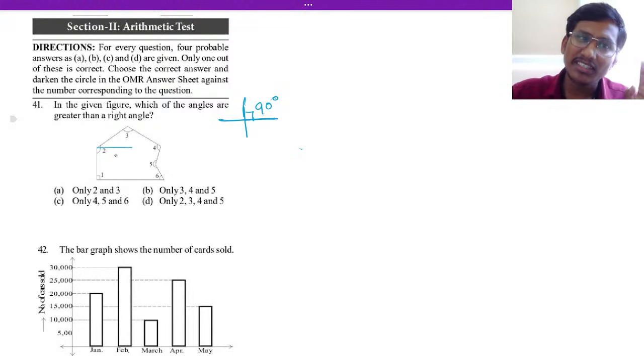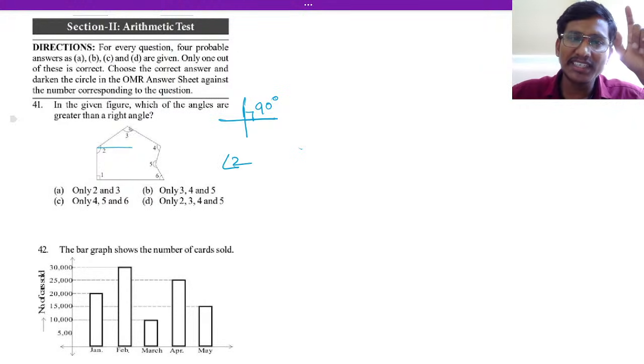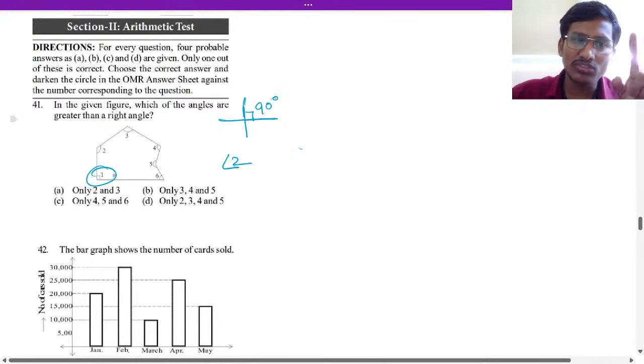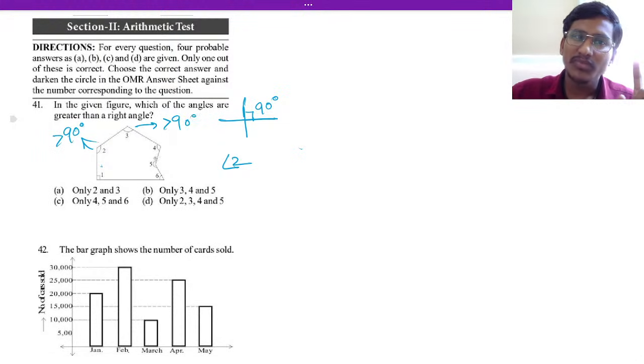If you see here, this will be 90 degrees, and this line if you draw will be more than 90 degrees. So let's go one by one. The first is not more than 90 degrees. The second one is more than 90 degrees. The third one is also more than 90 degrees. The fourth one is also more than 90 degrees.